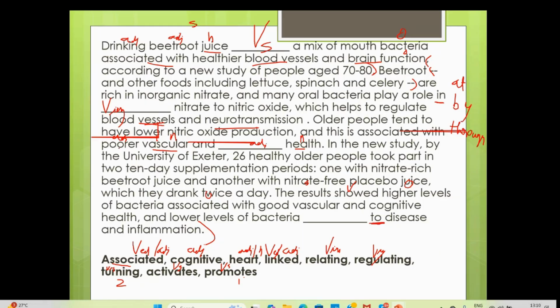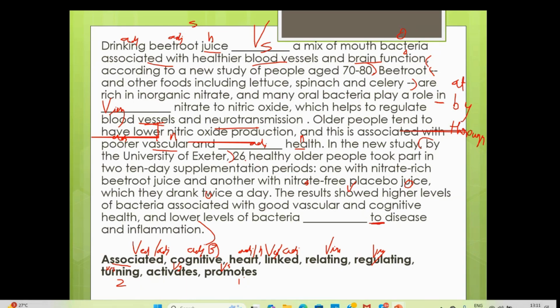This is associated with poor what? Vascular is for blood vessels, and dash health. What health are they talking about? Brain function, neurotransmission. So health or cognitive, go with cognitive. This is how you have to choose. You need to be very open and conscious of what they're talking about. That will make sense. In the new study, this is your extra information. You can also read it like this.